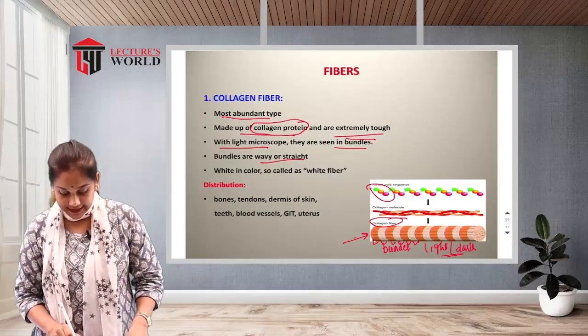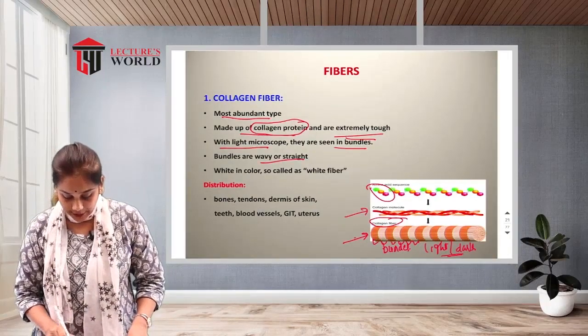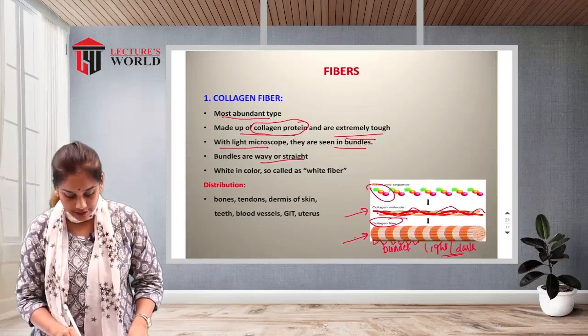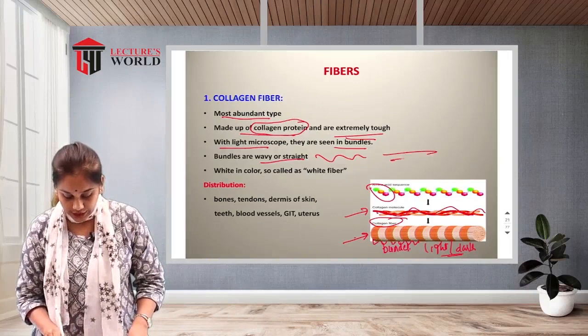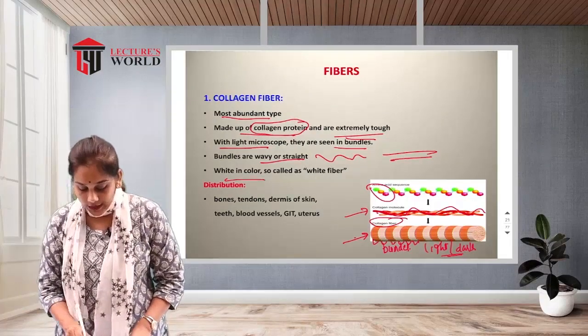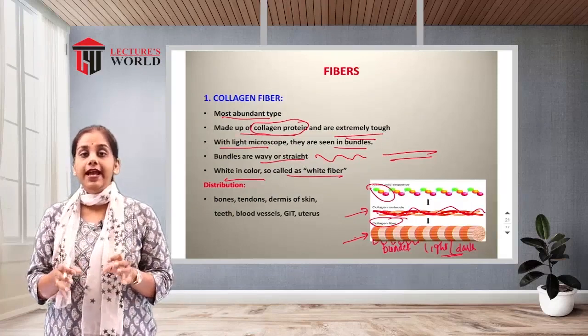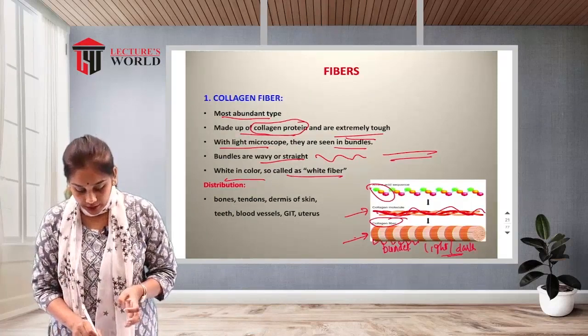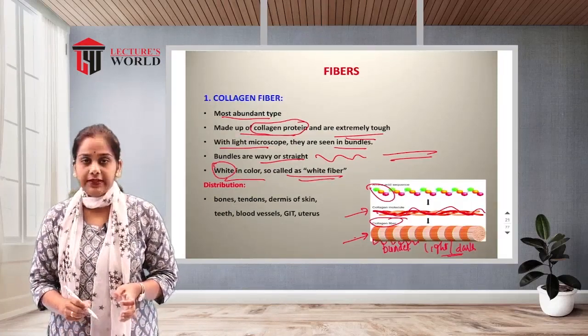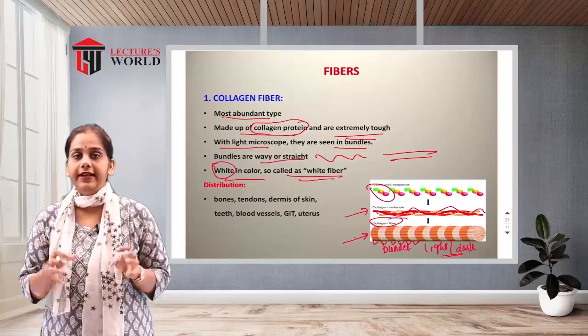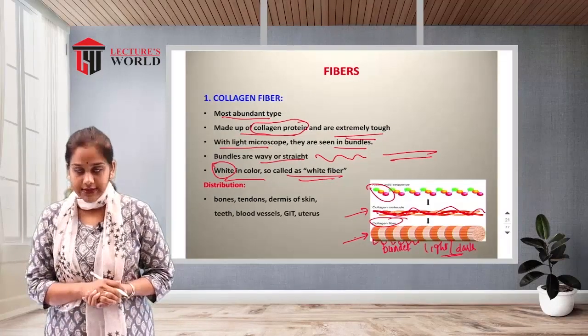This is the collagen molecule and amino acid sequence. They look wavy. They are white in color, so it is called a white fiber. In the light microscope the color of the collagen fiber is white, so it is also known as a white fiber.